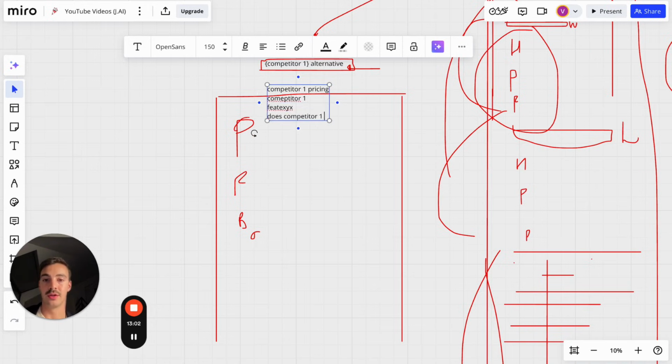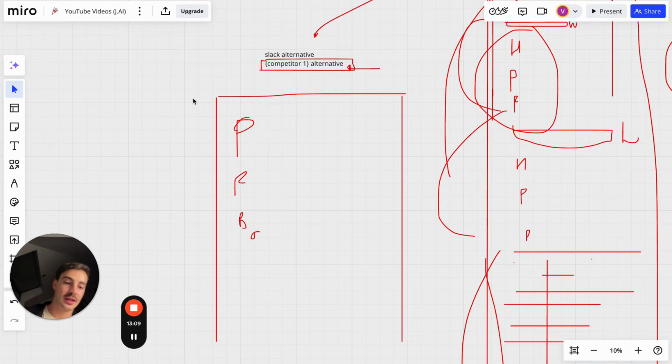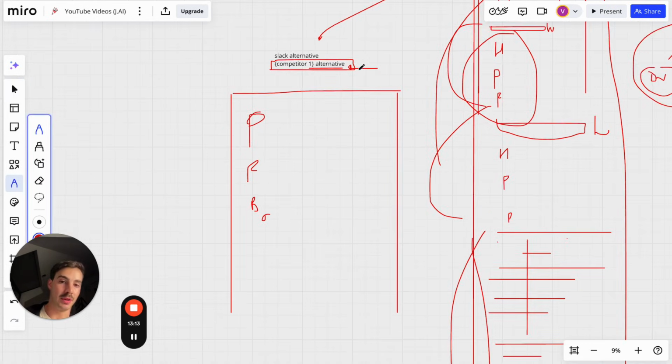You're making it rank for competitor 1 pricing, or competitor 1 feature XYZ, or does competitor 1 do XYZ. So you're going to notice that all these pages are going to rank for a bunch of these competitor brand name related keywords. But mostly, of course, for the alternative keyword. Again, mega valuable. Make sure that this page looks great.